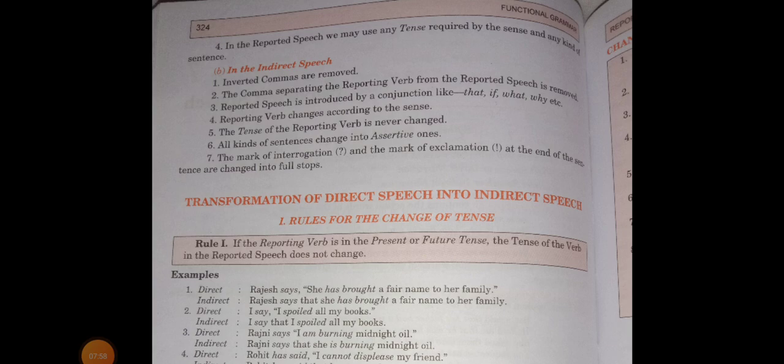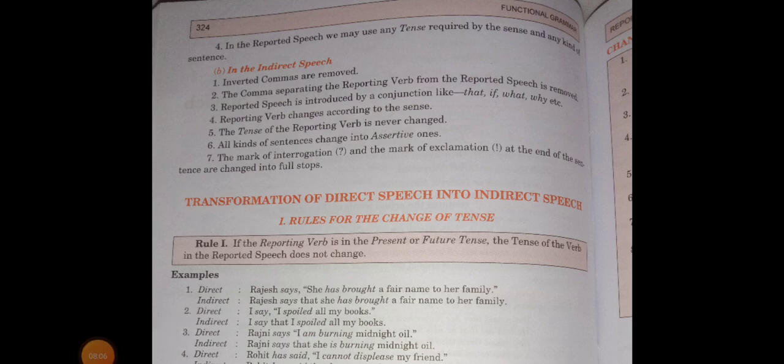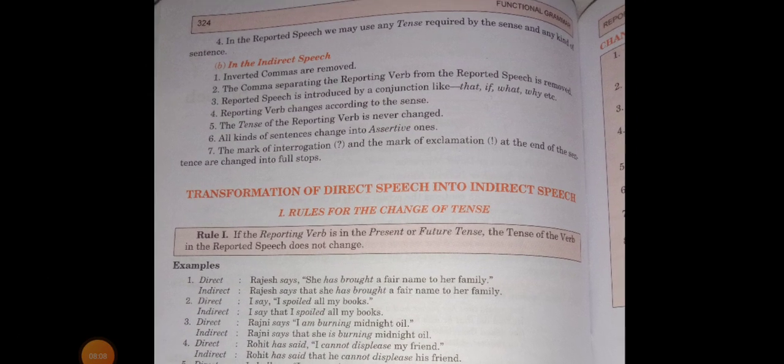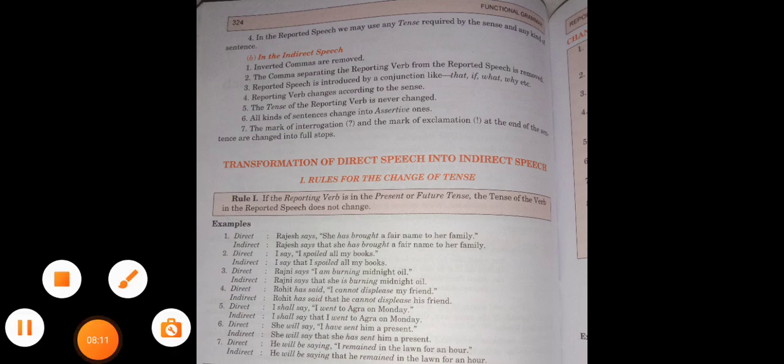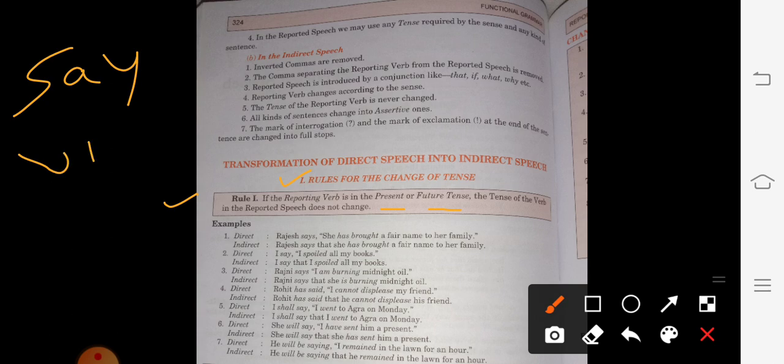Next, transformation of direct speech into indirect speech. Rule 1 we are going to do today. You will also write this in your notebook. Rule 1: If the reporting verb is in the present or future tense, see, I have written something over here for you.